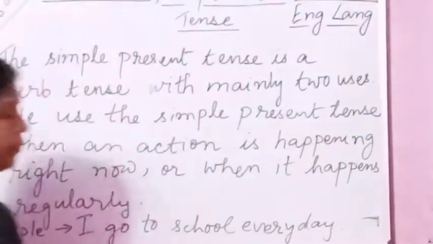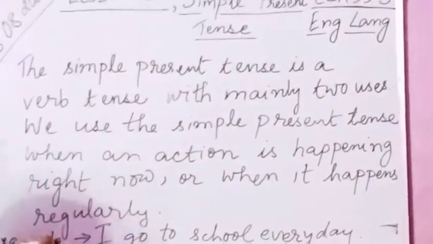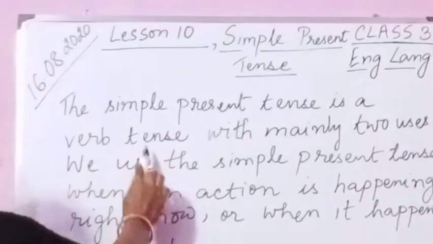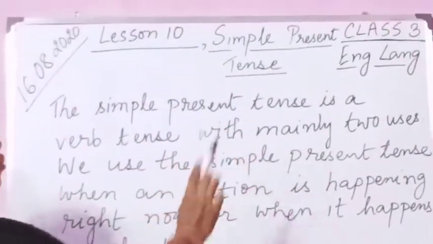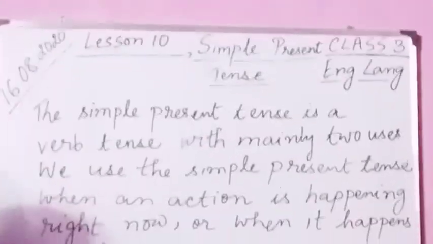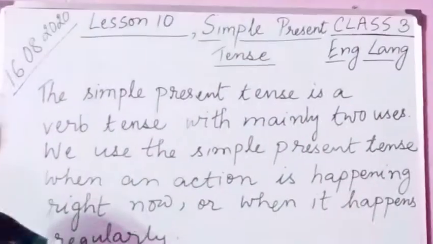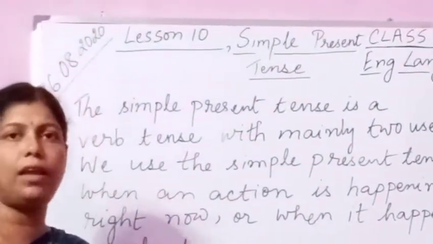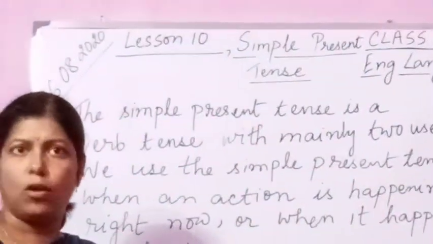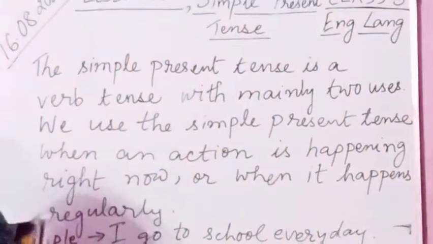So you see, with the help of this definition, I am going to explain you. The simple present tense is a verb tense with mainly two uses. We use the simple present tense when an action is happening right now. What is happening right now? I teach you every day. So this action, this work I do every day. I do regularly. Right now, or when it happens regularly.